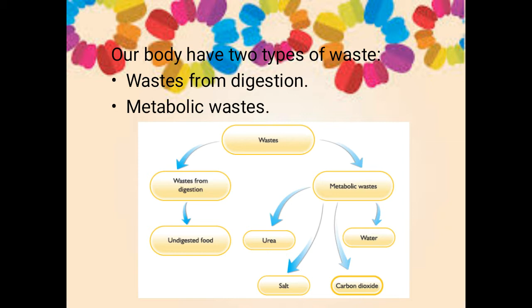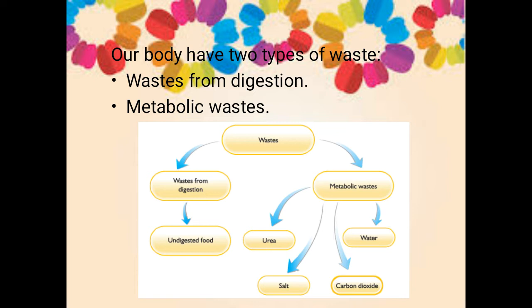Right? The nutrients from the food we consume will be absorbed by the small intestine, whereas the large intestine reabsorbs the remaining water from the undigested food, and the remaining solid waste will be removed as feces through anus. So this is the solid waste, that is waste from digestion.